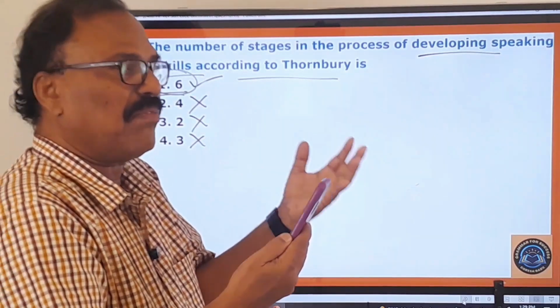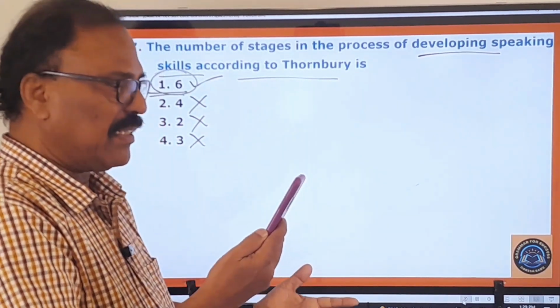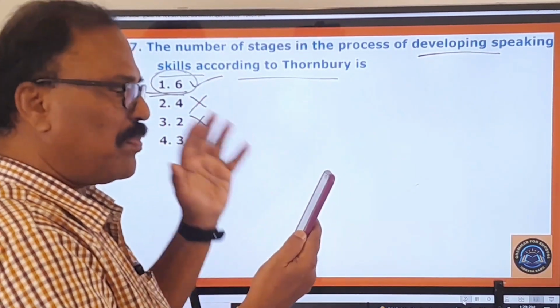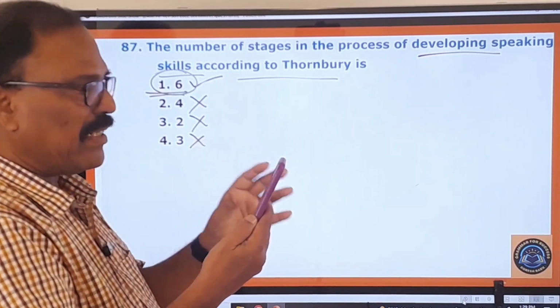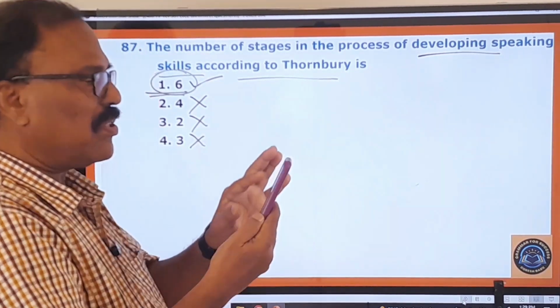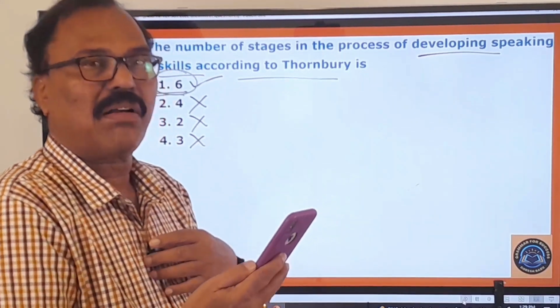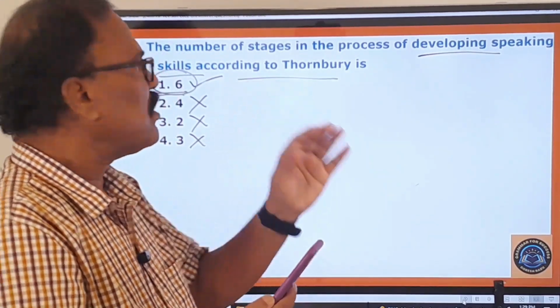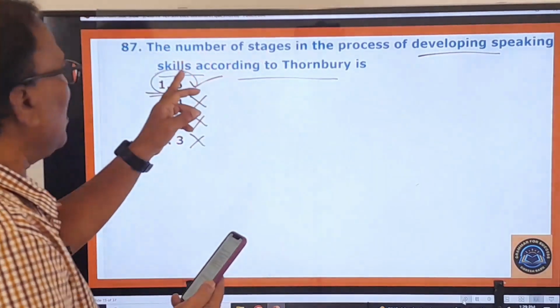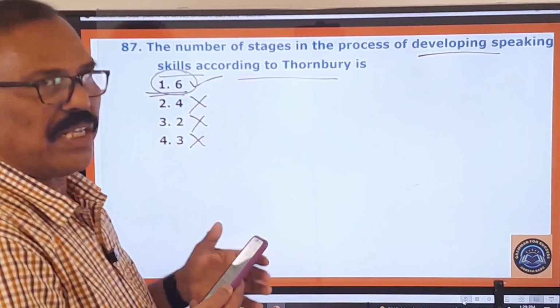Whether you are speaking in a faulty way, that will be corrected. So repetition, you practice speaking that language. So practicing speaking to reinforce learning. So in this way, there are as many as 6 stages. Okay, according to Scott Thornbury, the process of developing speaking skills involves 6 stages. This you know very well.